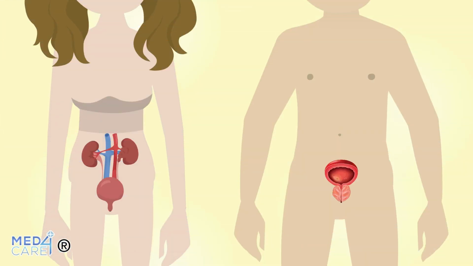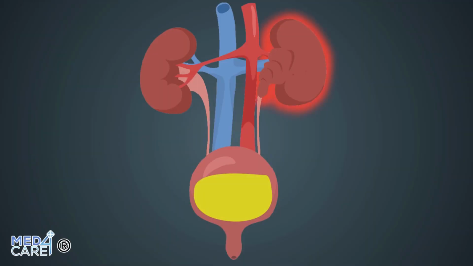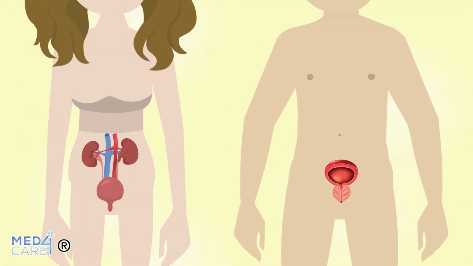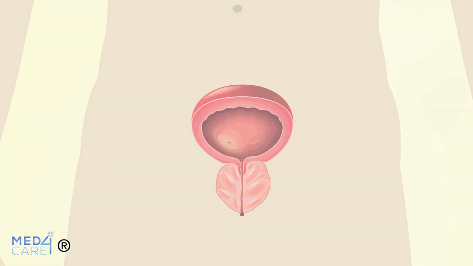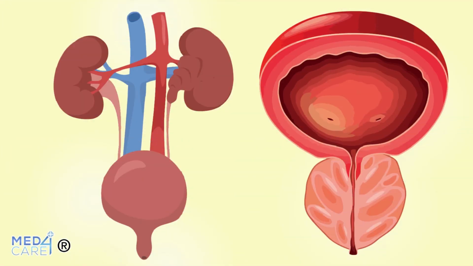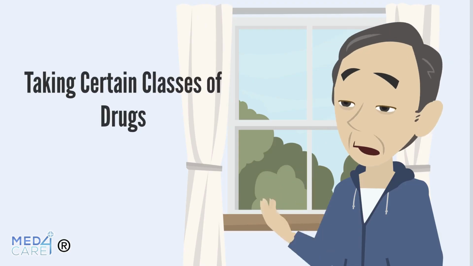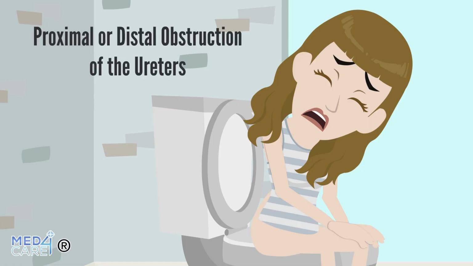Finally, the third group sees the post-renal causes as protagonists that include those conditions in which urine is produced normally but, due to a pathological retention mechanism or an obstructive form, it is not emitted until a total lack of diuresis. Post-renal causes include obstructive neoplasm of the urinary tract, benign prostatic hyperplasia, taking certain classes of drugs, proximal or distal obstruction of the ureters.